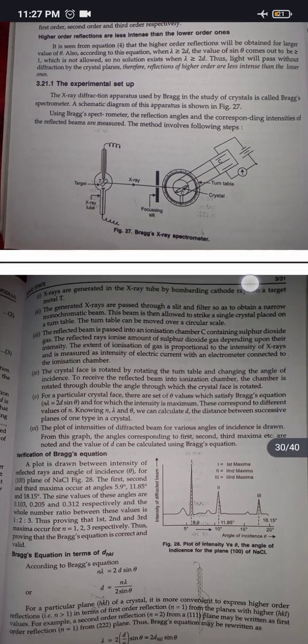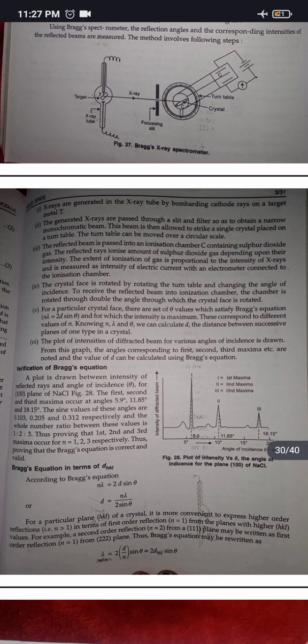X-rays are generated in the X-ray tube by bombarding cathode rays on a target metal T. The generated X-rays are passed through a slit and filter so as to obtain a narrow monochromatic beam. This beam is then allowed to strike a single crystal placed on a turntable. The turntable can be moved over a circular scale.